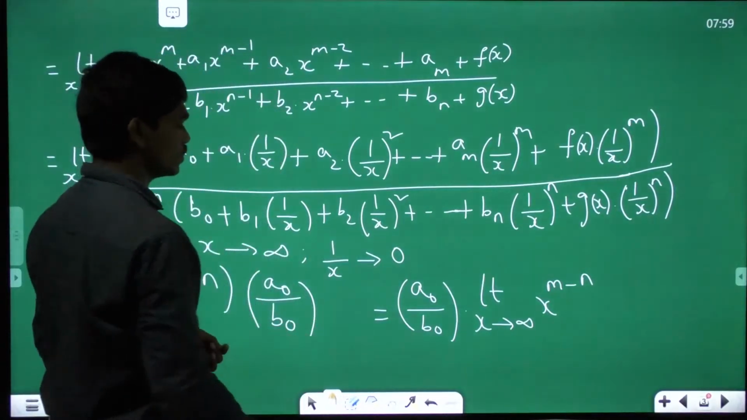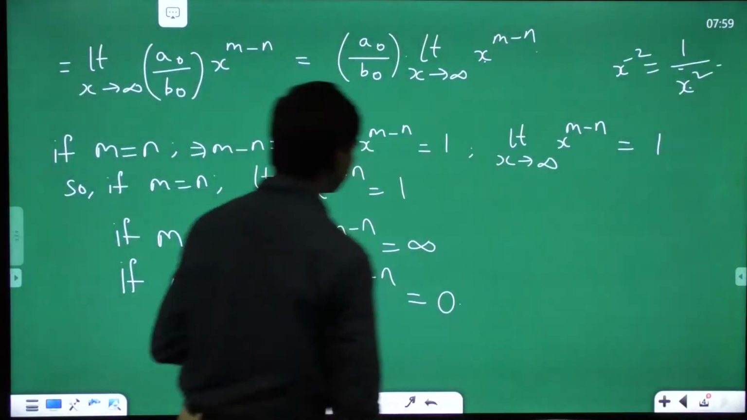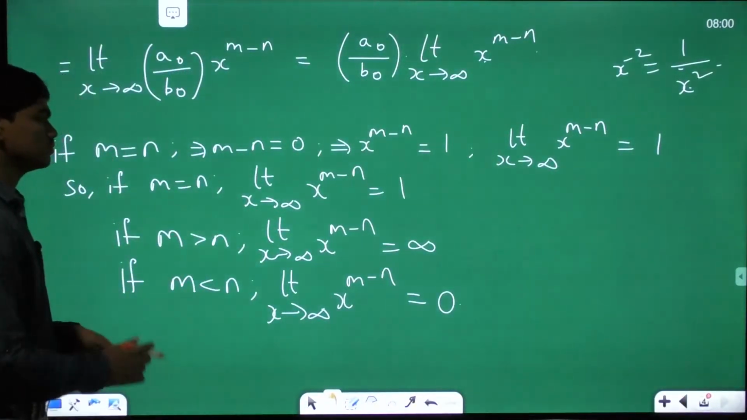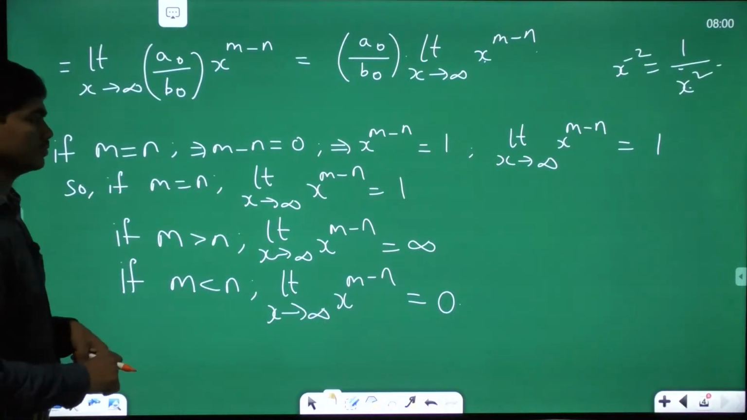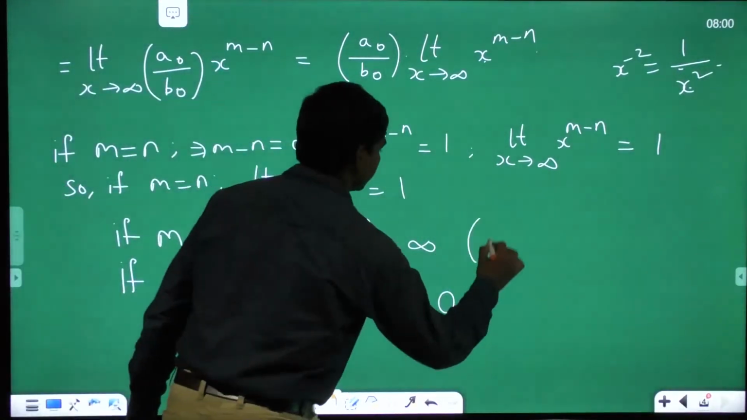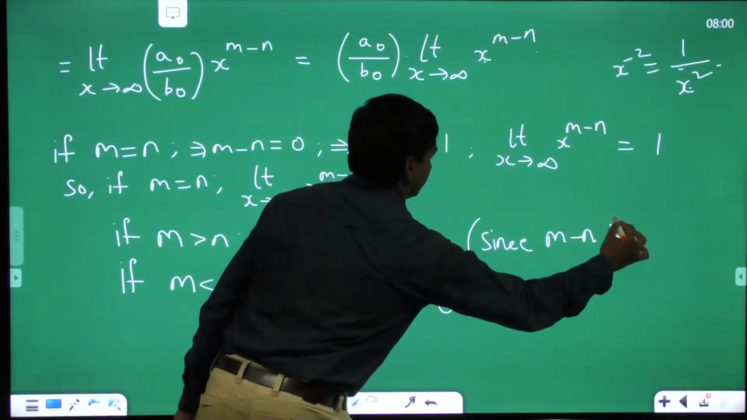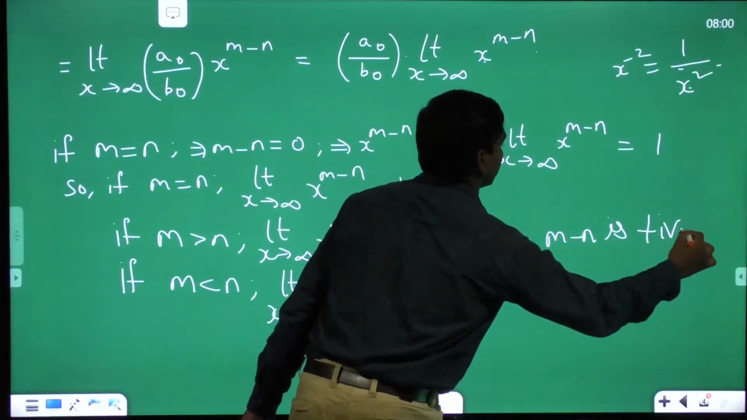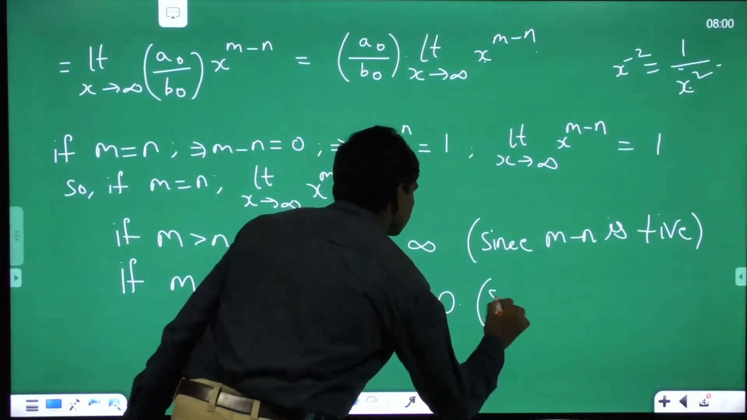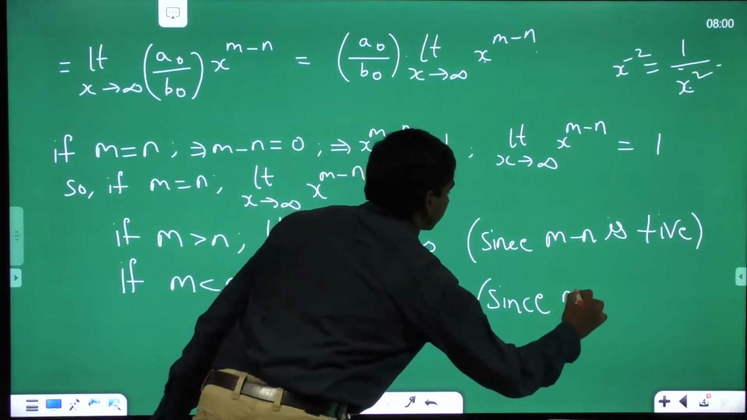Okay, so now you can take this, you can write a word here since m minus n is positive. Here, since m minus n is negative.